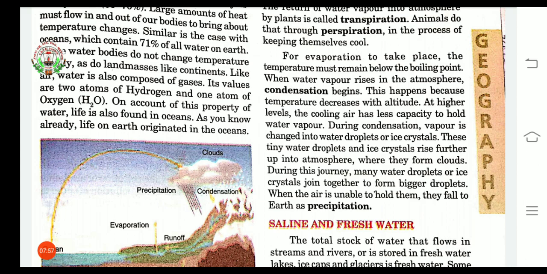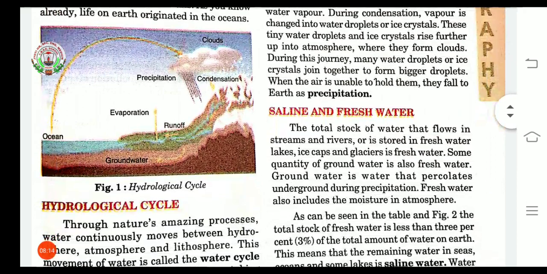Now when the cloud is not able to hold them, then precipitation takes place. This precipitation can be in the form of rainfall or hail or snow. So there are many different forms of precipitation. Any kind can be there.